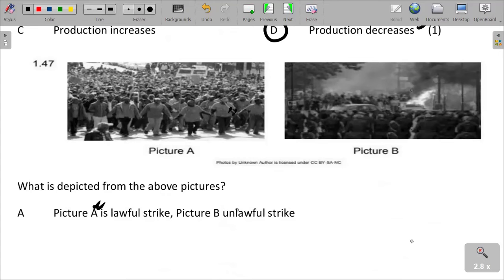And picture B is, we are saying picture A is unlawful striking. Picture B is also an unlawful strike. We are seeing that the pictures are in black and white, but as you can see, people are just moving and walking as they can. So what we are saying is that it's unlawful striking in picture B and also in the other picture.